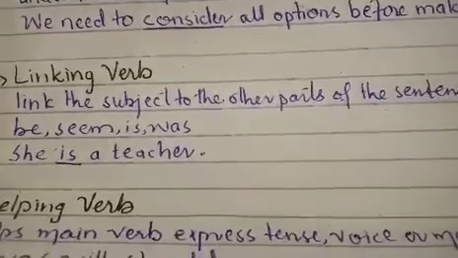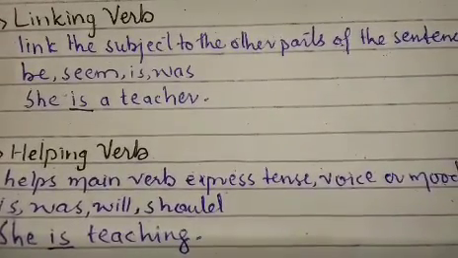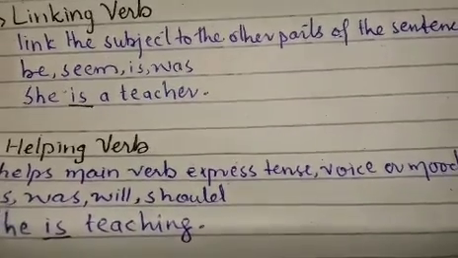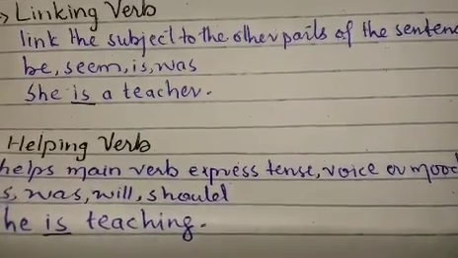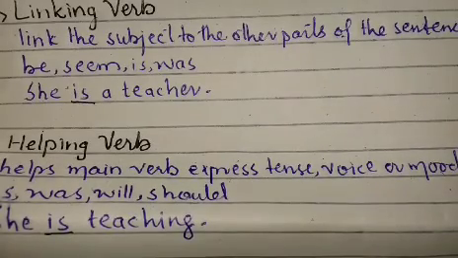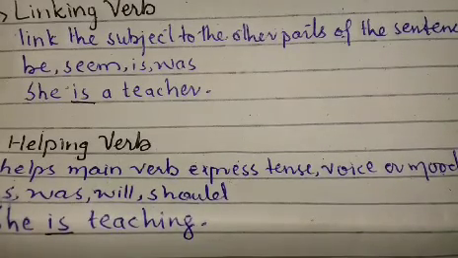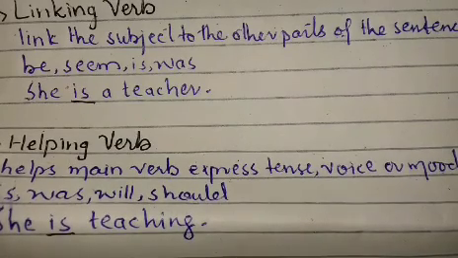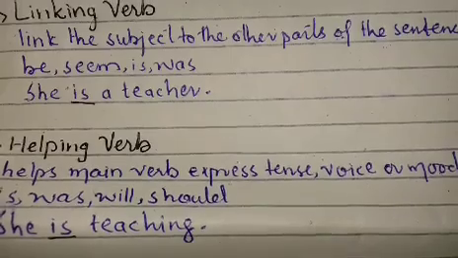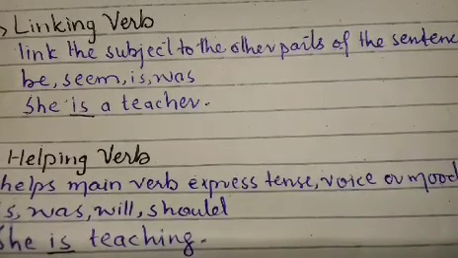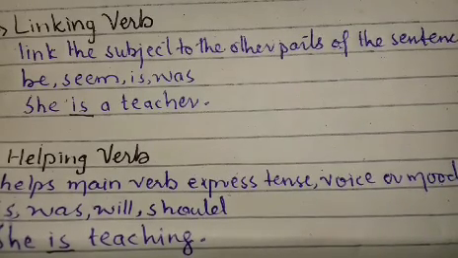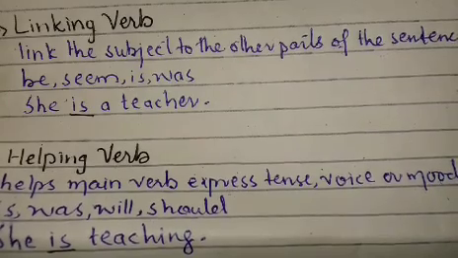Okay, then there is helping verb. Helping verb helps the main verb. Whenever there are two verbs in our sentence, like she is teaching, here teaching is our main verb, and the verb that helps, is, is known as the helping verb. In a linking verb sentence we have a single verb, like she is a teacher, here we have only a single verb.